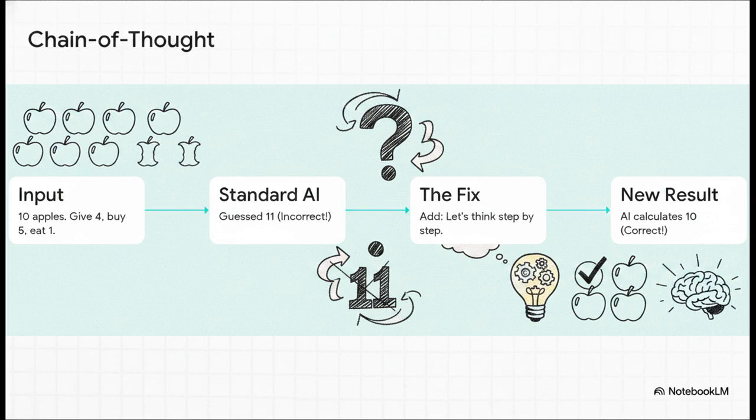Look at this classic chain of thought math example. The AI completely messes up the math when asked directly. But if you just add the phrase, "let's think step by step," the AI magically calculates it correctly. It forces the model into sequential reasoning, calculating each token based on the previous logical step, rather than just jumping to a highly probable but totally mathematically wrong conclusion.